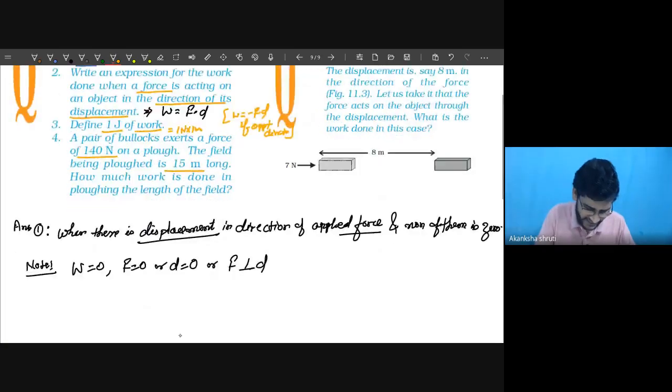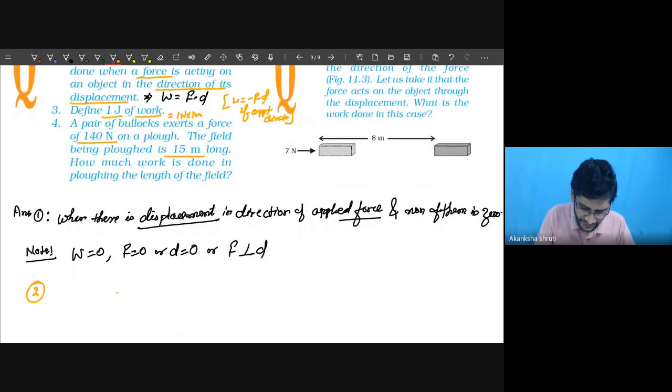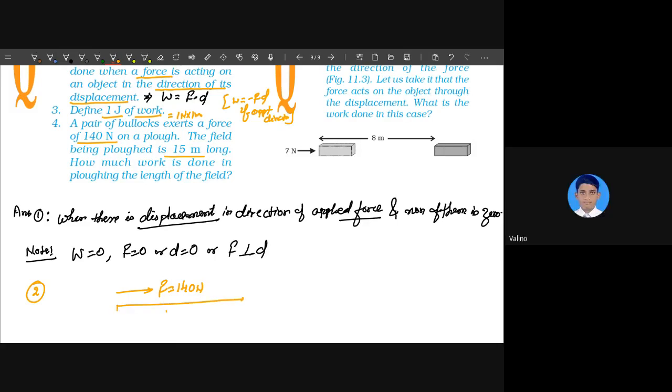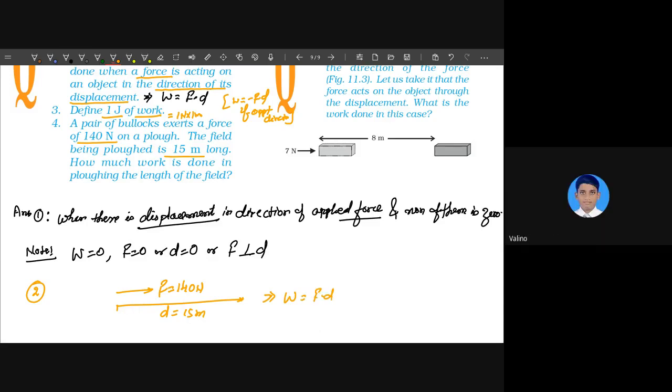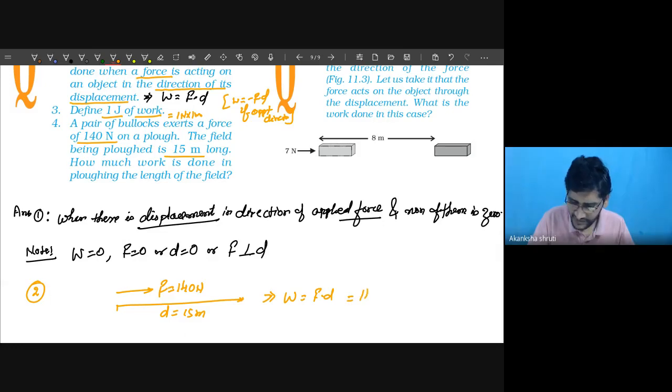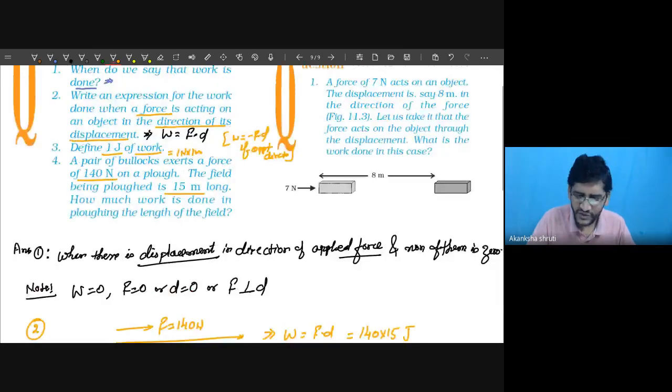So the bullock is applying the force 140 Newton, and while pulling the cart, the displacement is also in the same direction, 15 meter. Therefore work is given by F into D: 140 into 15 meter, 2,100 joule. Very good. So 140 into 15 joule, it's this much easier. Okay, you please do it, calculate.